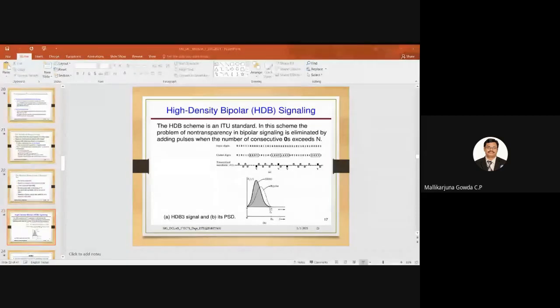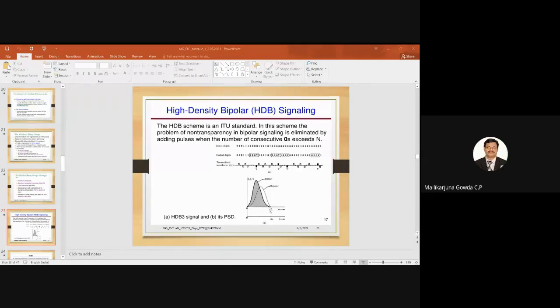So the bipolar rule is: if I have consecutive ones, I represent the first one by a positive pulse and the next one by a negative pulse. If I find another 1 and the previous one was negative, I represent it with a positive pulse. So positive, negative, like that. Hope you understood.